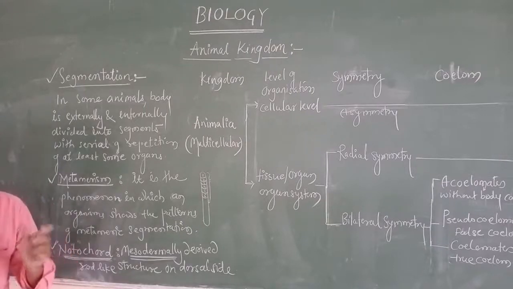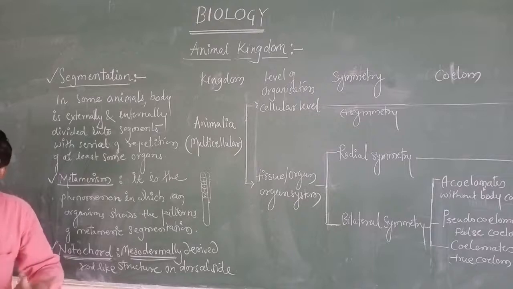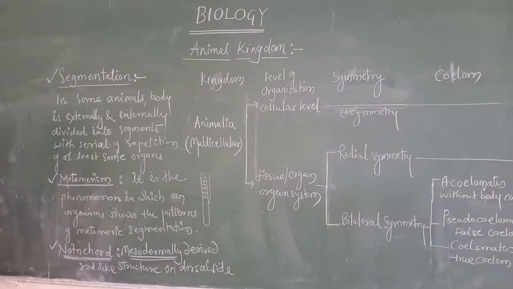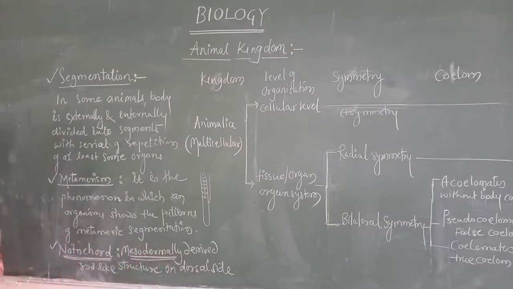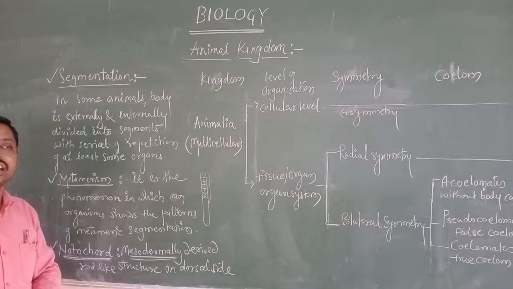That time he is going to ask you ectoderm, mesoderm, endoderm, or what we are going to call it none of the above. That time you are going to write mesoderm. In a sense, notochord is mesodermally derived. Mesodermally derived rod-like structure on dorsal side.